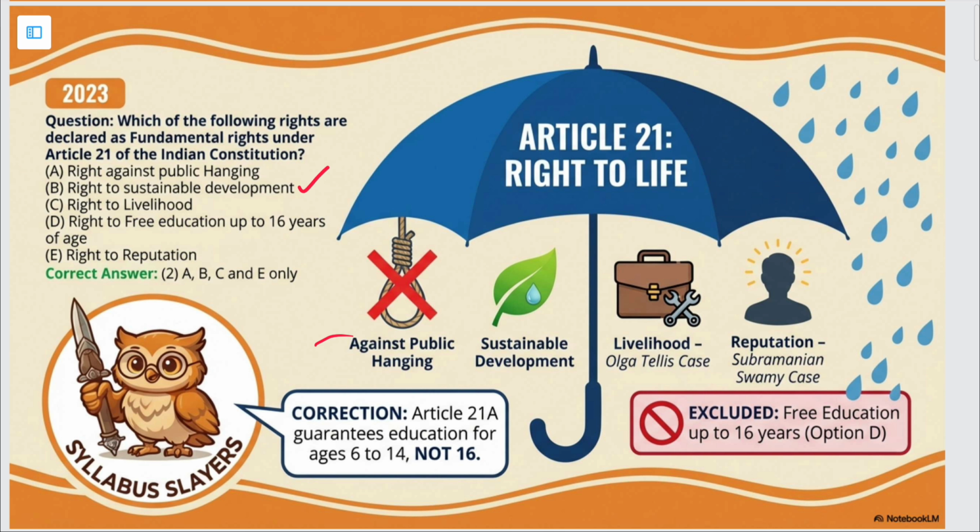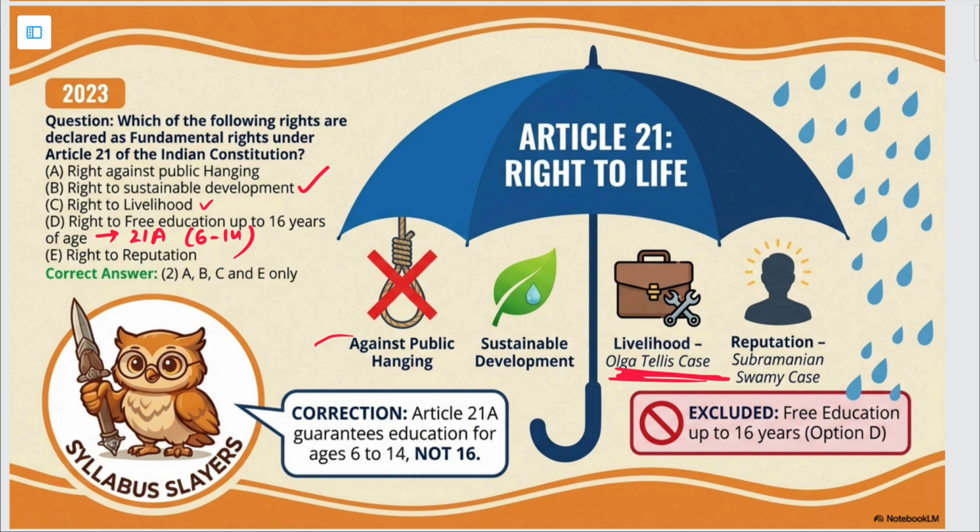Then right to livelihood. Yes, this is also a part of article 21. In the Olga Tellis case, the Supreme Court had said that this is a part of article 21, right to life. Right to free education up to the age of 16 years. So this is a part of article 21A, okay, not article 21. And here it is 6 to 14, not up to 16.